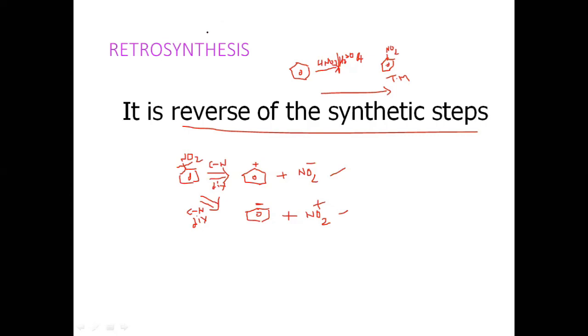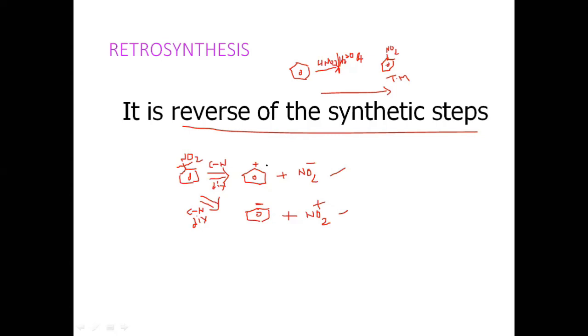During the synthesis, which is the reaction intermediate? Which one, the first one or the second one? The first one, because nitrogen is more electronegative than carbon, so it maintains the negative side. So I said these are synthons.